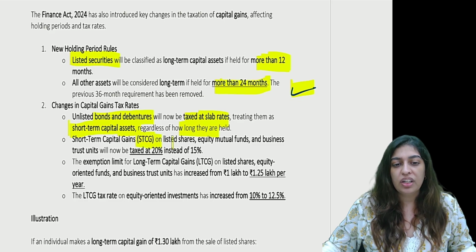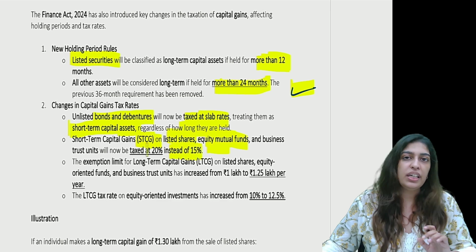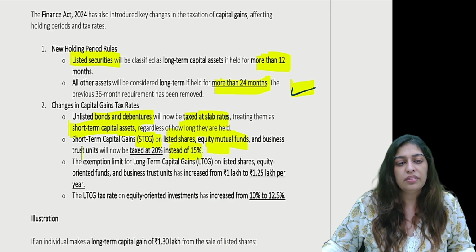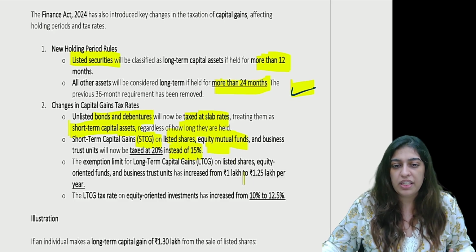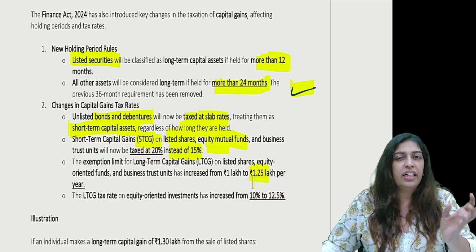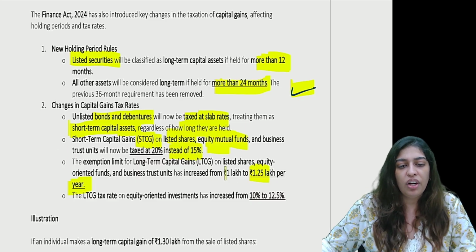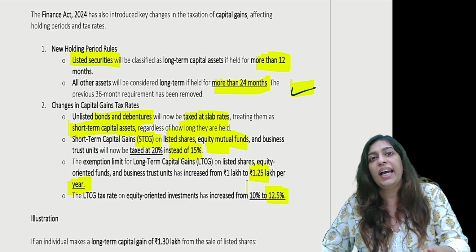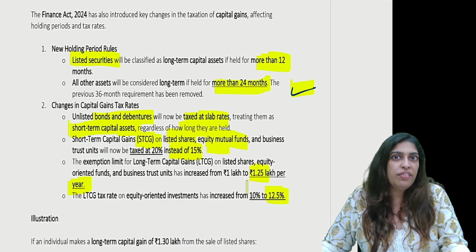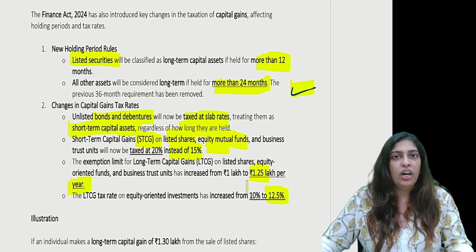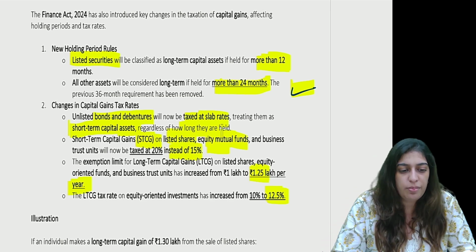Short term capital gains on listed shares equity, which was earlier taxed at 20%, is now 15%. Good for us. The exemption limit on listed shares, remember it was 1 lakh rupees per year, has now been increased slightly to 1.25 lakhs per year. The LTCG tax rate on equity oriented investments has been increased to 12.5%. So the beneficial tax rate that enticed us to invest in equity oriented funds is gone. Now you are also going to pay 12.5%.